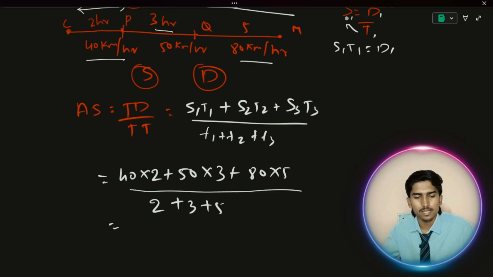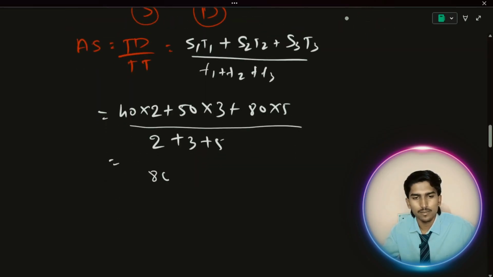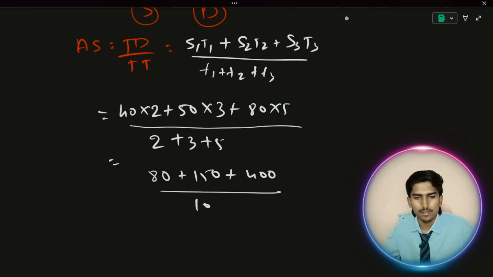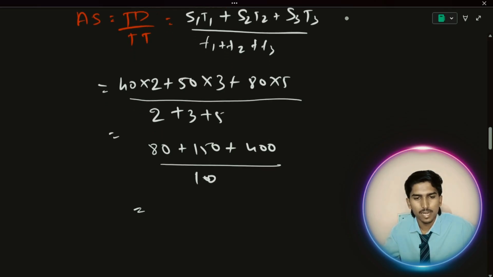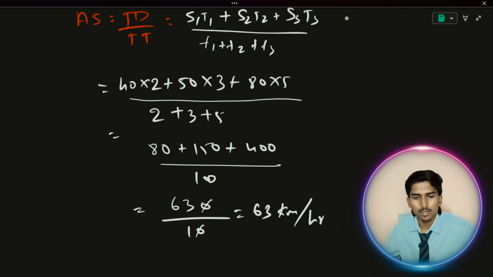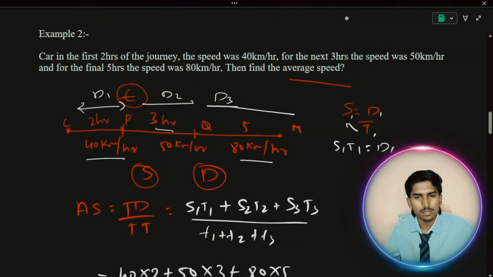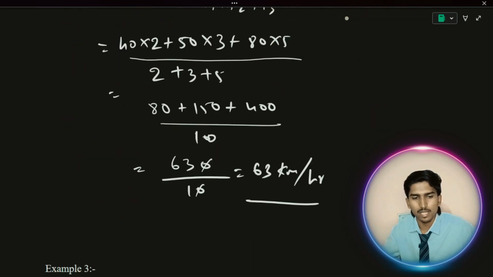Just calculate this. 40 into 2 is 80, 150, 400, total 630, divided by 10. The 0 cancels, giving 63 kilometers per hour. This is the answer, the average speed.